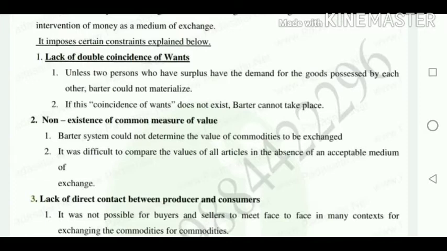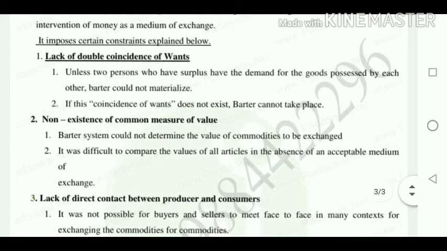If you are having anything extra, then only you give it to your friends. Likewise, in barter system also, if both persons have some extra goods, then only they exchange their goods. Otherwise it is not possible. So if this coincidence of wants does not exist, barter cannot take place. That is the first point.